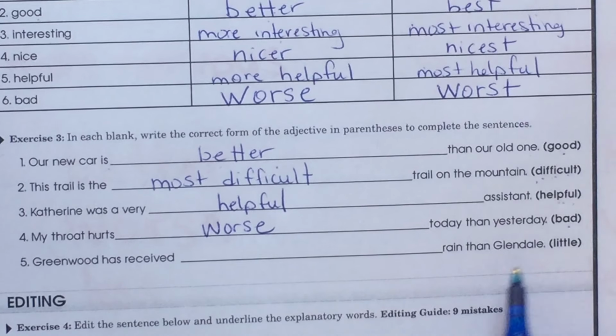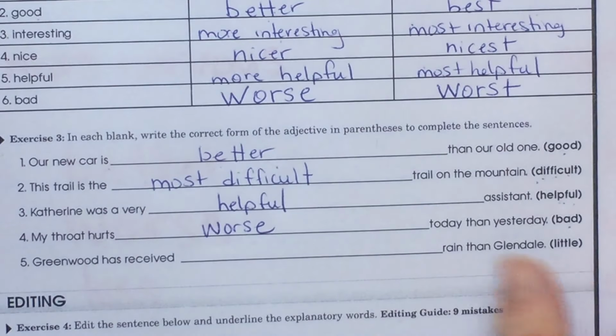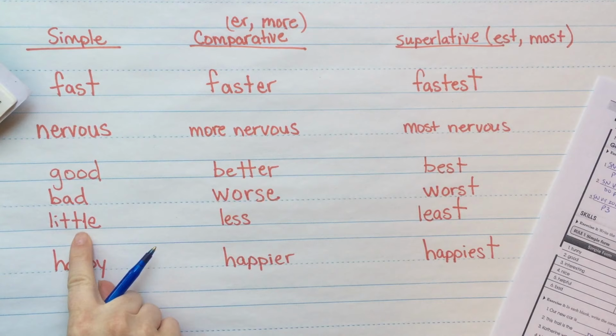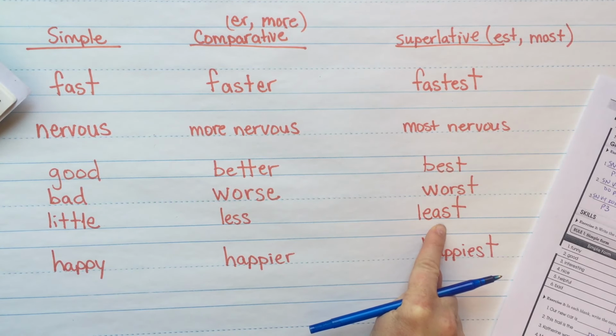Greenwood has received little rain than Glendale. So it's comparing Greenwood to Glendale's rain. What do we say for little? Do you remember this? I'm going to show you. It's right under here. So it's an amount, little, less, and least.